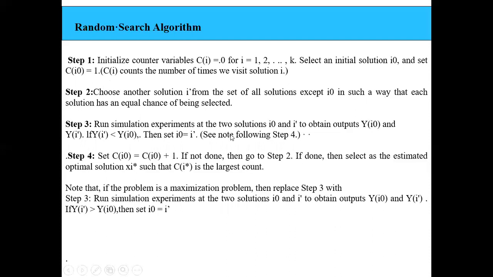Now I will run my simulation experiments on the two solutions. I had selected I naught as the first, and one more solution I dash, which is different from I naught. Now I will check the output performance of y of I naught and y of I dash, and compare. If y of I dash is less than y of I naught, that means this is the better solution, so I will set I naught as I dash. This is my best solution, which is I dash.